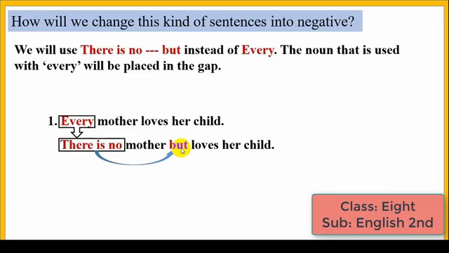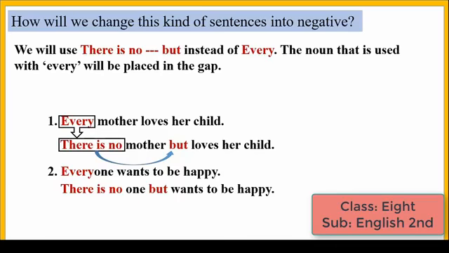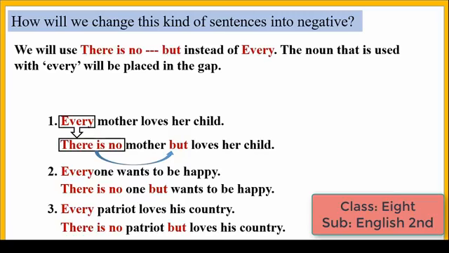but is used after the noun. Number 2, everyone wants to be happy. There is no one but wants to be happy is the negative sentence. Every patriot loves his country. The negative sentence will be there is no patriot but loves his country.